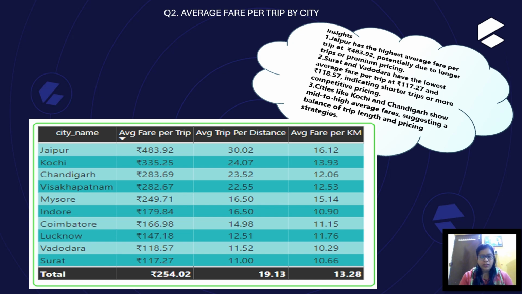Cities like Kochi and Chandigarh show mid to high average fares, suggesting a balance of trip length and pricing strategy.